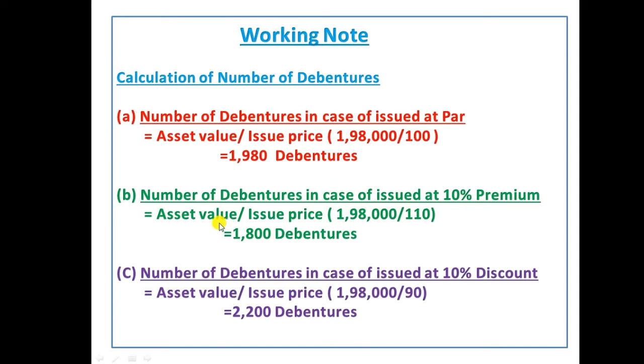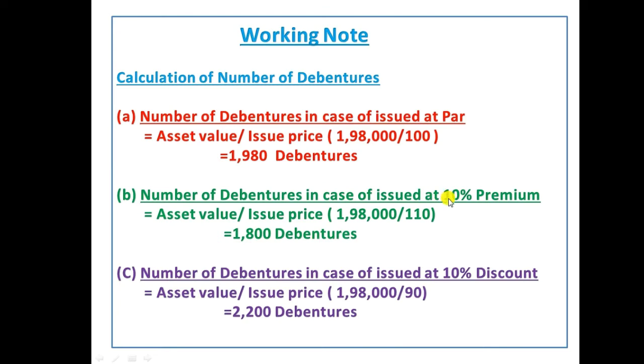And the second one, number of debentures in case of issue at 10% premium. The formula remains the same: asset value divided by issue price. Asset value is 1,98,000 only, but here the issue price will vary because we need to add the premium to the face value. Face value we already know is 100, and we need to add 10%. So 100 into 10% gives 10 rupees. So 100 plus 10, 110, we should record as the issue price, and 1,98,000 divided by 110 gives 1,800 debentures in case of premium.